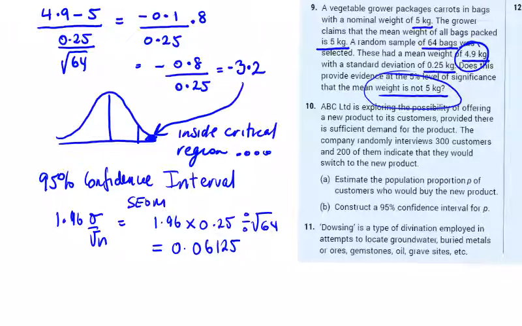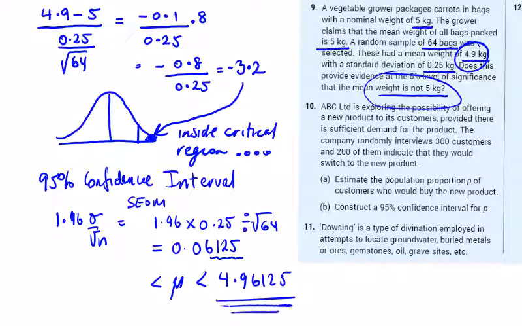So if we take our 4.9 kilos and add it on, we're going to get my mean here to be between 4.9 and then 4.96125. And on the other side, it doesn't matter, we're actually just asked about 5. It doesn't reach 5, but let's do the other side anyway.